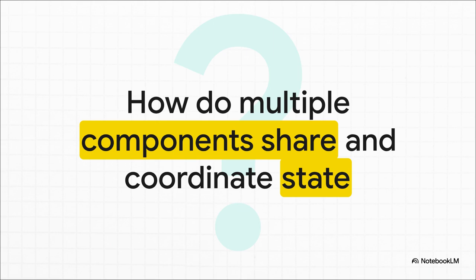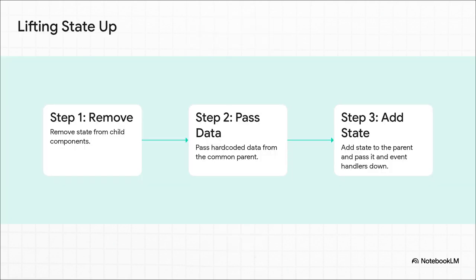This is a classic problem. It's great for one component, but what happens when multiple components need to share and coordinate state? If 2 child components need to be in sync, where does that shared state live? Well, React solves this with a really elegant pattern called lifting state up. And the process is pretty simple. You find the closest common parent of the components that need to be in sync. You then literally move the state up from the children into that parent. Now the parent owns the state, and it passes it down to the children as props, along with functions that let the children tell the parent when to update that state. The parent becomes the single source of truth.